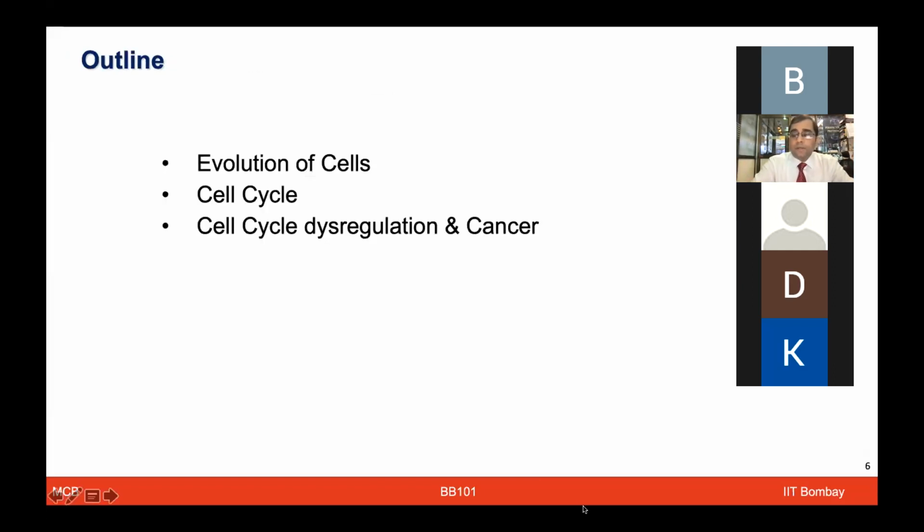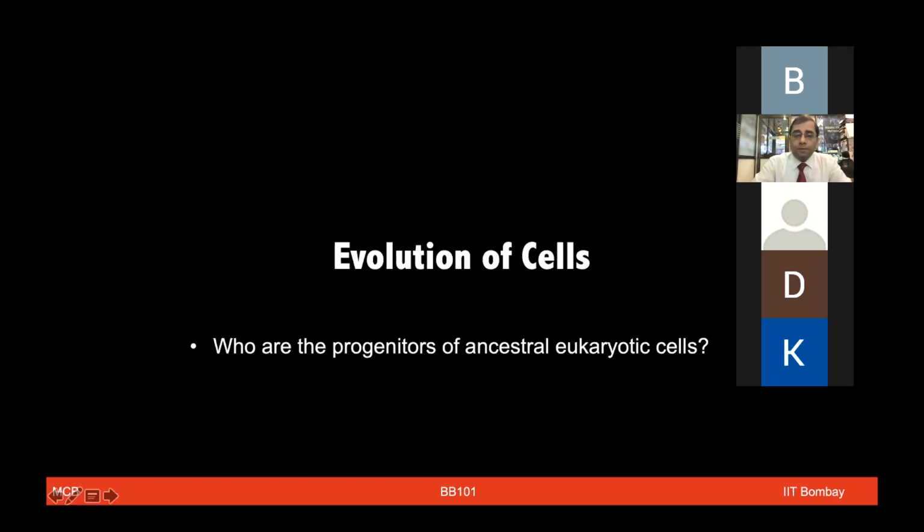All right. So today, the main points to be discussed are cell evolution, how the cells evolved, the cell cycle, and how the cell dysregulates and how a disease like cancer can result from this. As we discussed in the last lecture, there is the prokaryotic and eukaryotic origin of the cell.